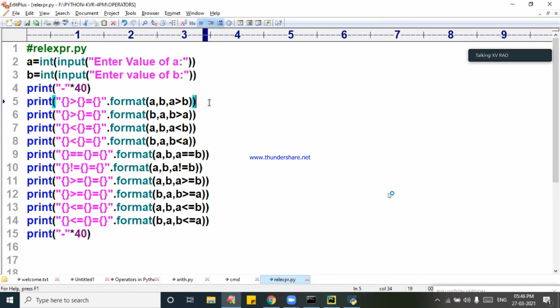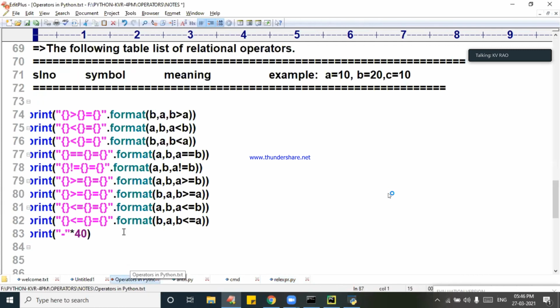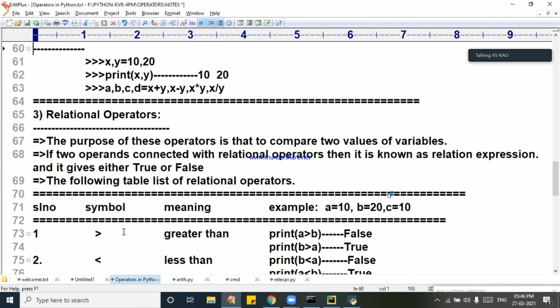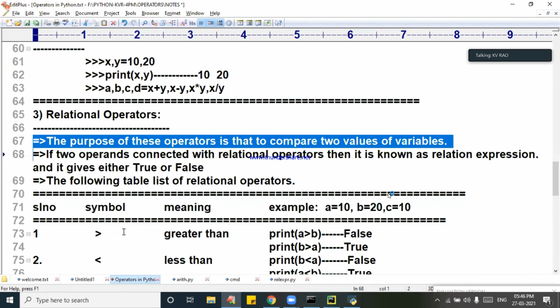Ajay Shahu. Operator purpose itself I told you. Relational operator purpose only I told you. Just now you saw what is the purpose of relational operators. I told you so many times. Purpose is to compare two values. Same question you are asking again.